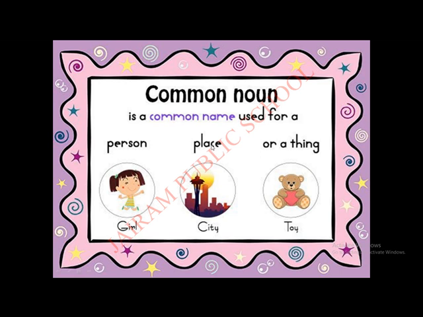For a place, a common name we call city. Or a thing: for the thing, they have given toy. You can take any toys. This is a common noun. Girl, city, toy. These are the common nouns.